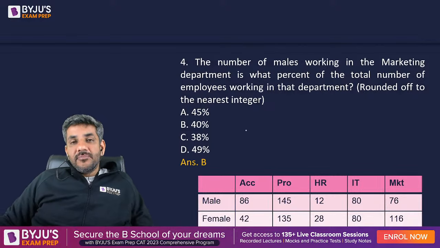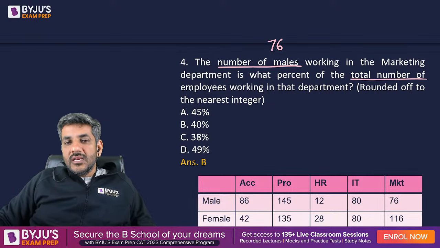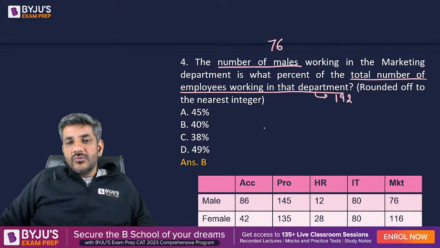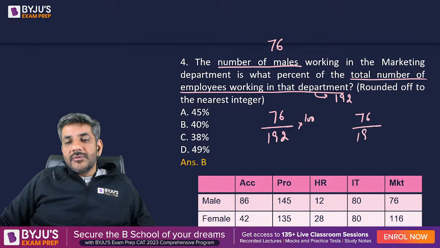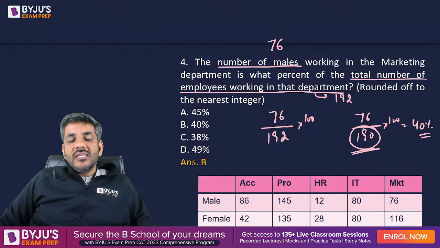The correct answer is B, 40%. How? The number of males working in the marketing department, which is equal to 76, is what percentage of the total number of employees working in that department, which is 192. Question is 76 is what percentage of 192? I am saying if 76 is calculated as a percentage of 190, it is exactly 40%. Exact 40% of 190, 10% of 190 is 19 and 40% is 76.